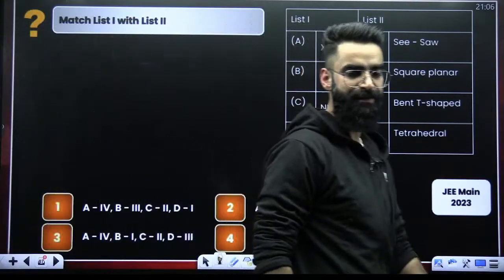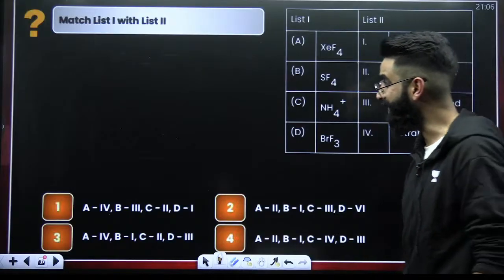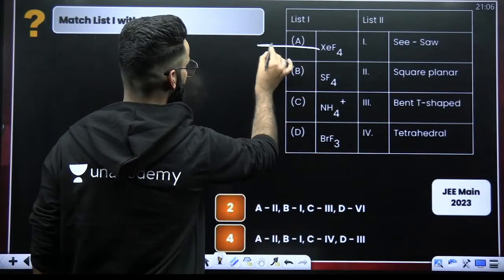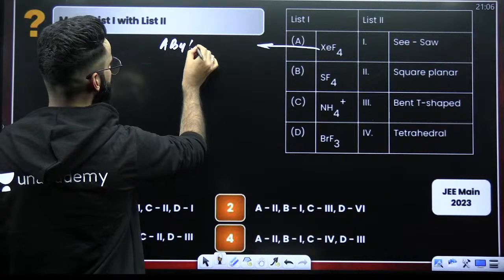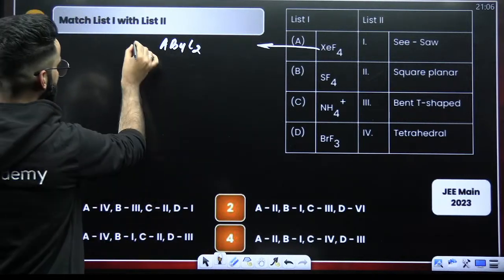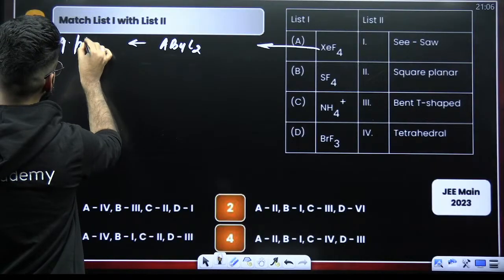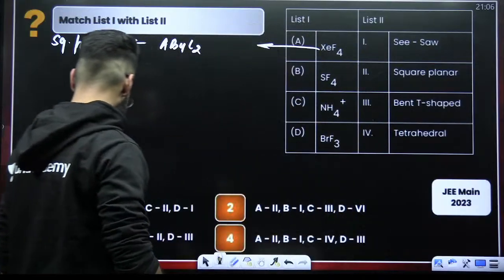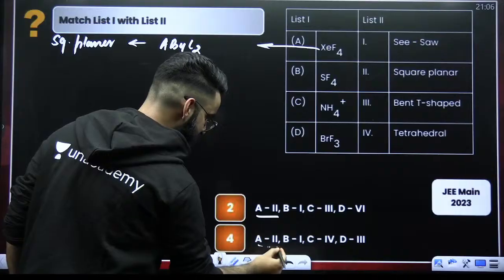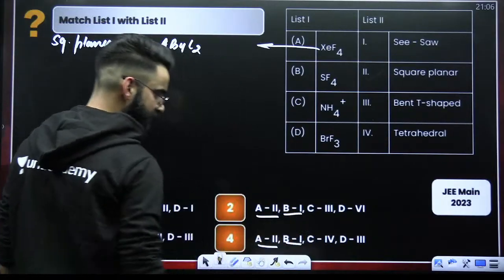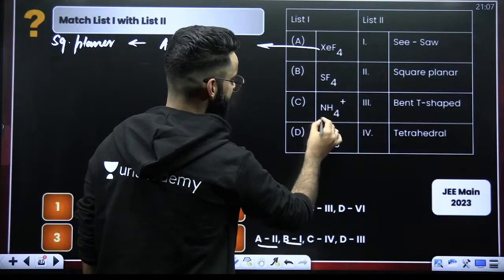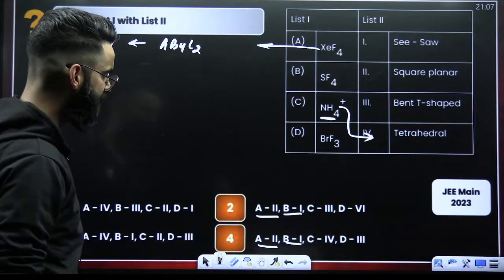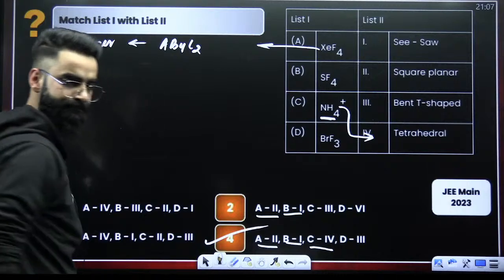One more question asked in your JEE Mains 2023, and you should be killing this question, guys. XeF4 is of the type AB4L2, and AB4L2 is square planar in shape. Is there any square planar? Yes. So A matches with 2. I'm not going to check B; I'll be directly checking C. NH4 positive is tetrahedral, AB4L0 type. So C with 4. So it has to be option D.